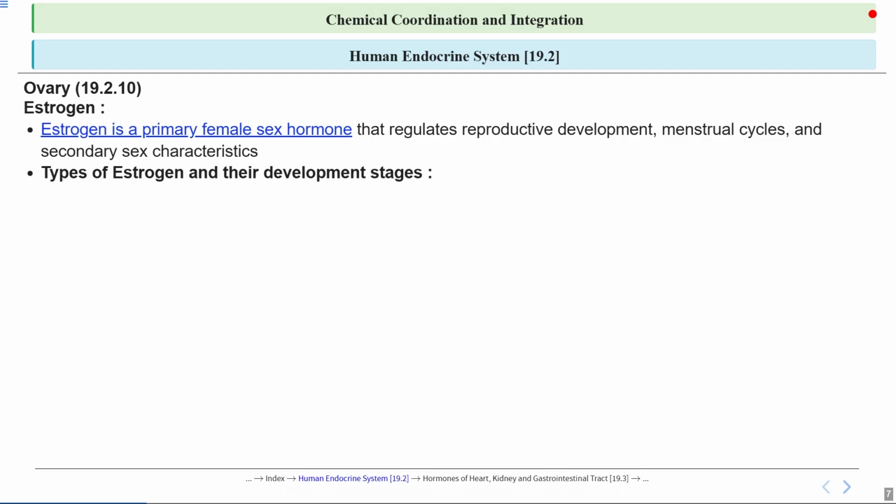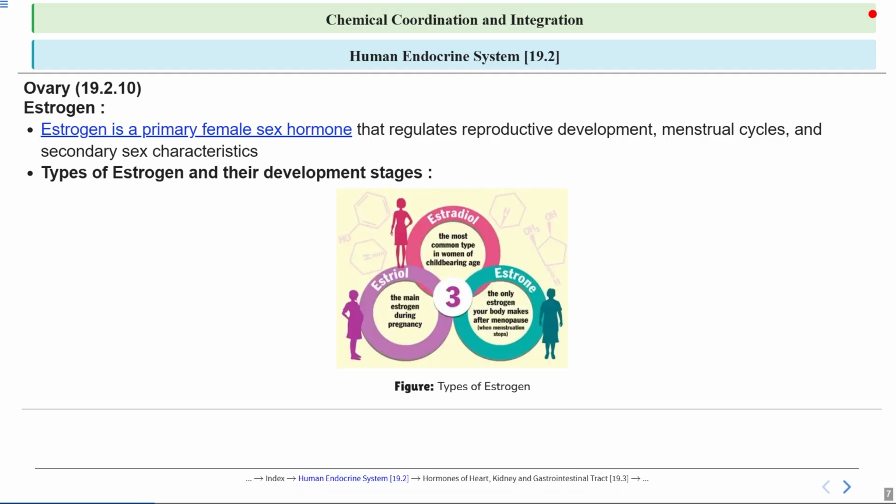Second, we have estrone, active and mainly produced after puberty. Estriol is the weakest form, often increasing during pregnancy to support fetal development and prepare the body for childbirth. So you can see the types of estrogen and their developmental stages. We have just talked about estriol, estradiol, and estrone.